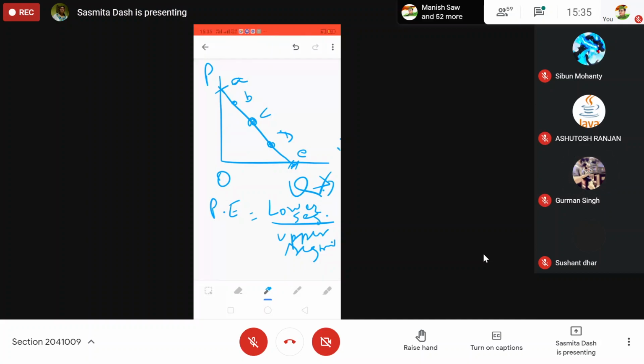So at this point, elasticity will be 0. At this point, elasticity will be infinity. And in between, elasticity will take different values.